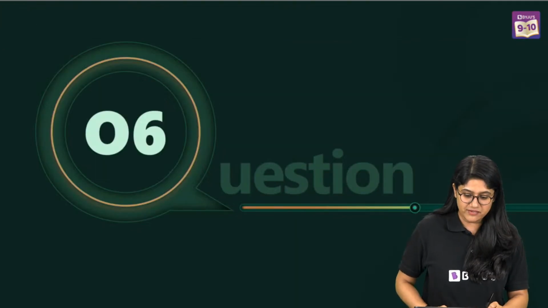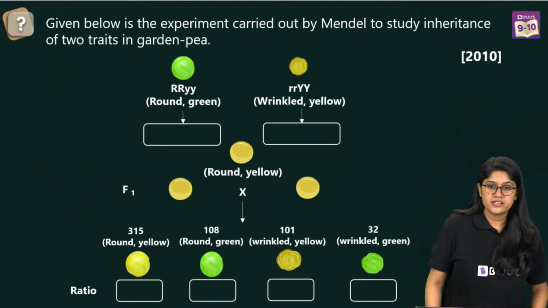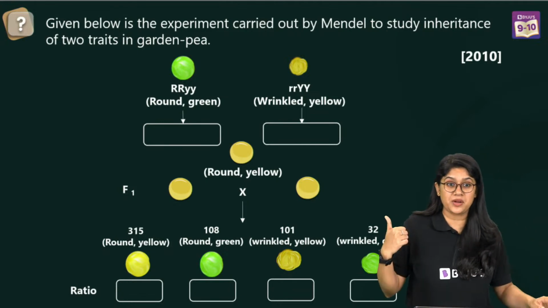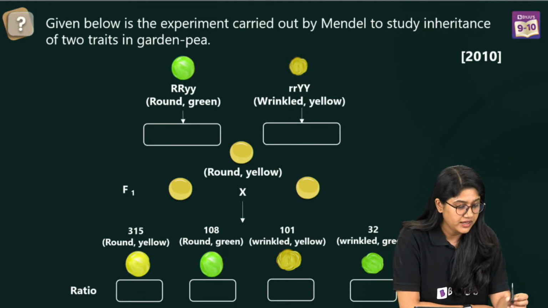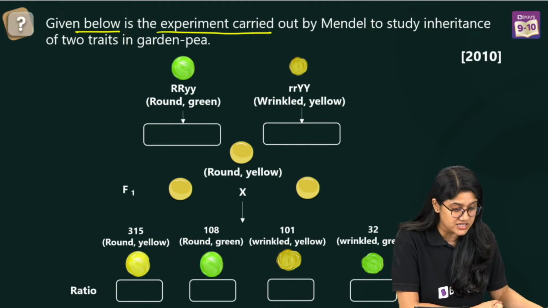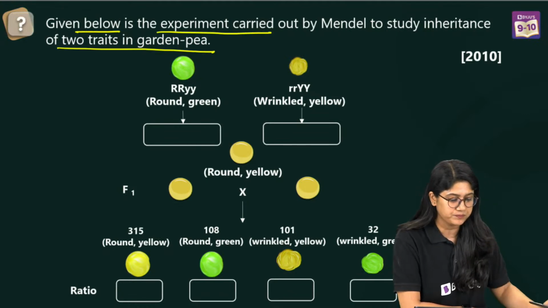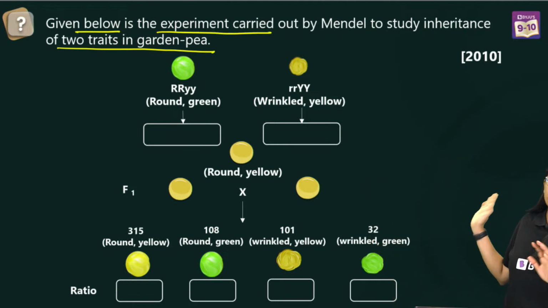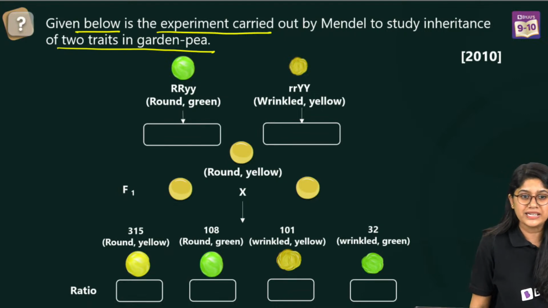Okay. Let's see, everyone, question number 6, and this is super interesting. I want all of your help. Come on, come on. See, this is a very tricky question. Given below is an experiment carried out by Mendel to study the inheritance of 2 traits in garden pea. See over here. Look at the question, everyone.